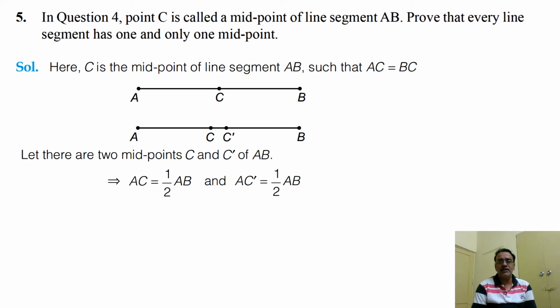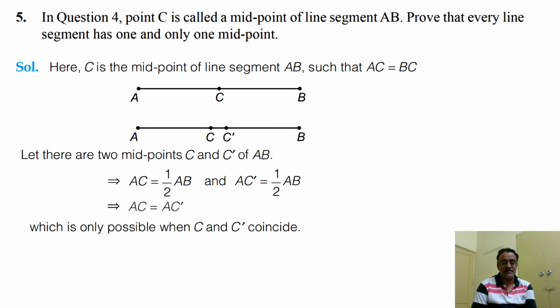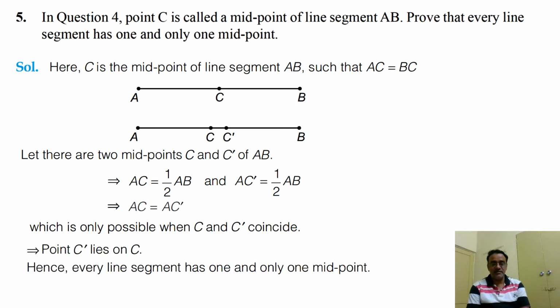So according to question number 4, we get AC is equal to half of AB, and even AC dash is equal to half of AB. Now, two things equal to the same thing are equal to each other. So AC is equal to AC dash. This is possible only when C and C dash coincide. That means we have the same midpoint. Hence every line segment has one and only one midpoint.